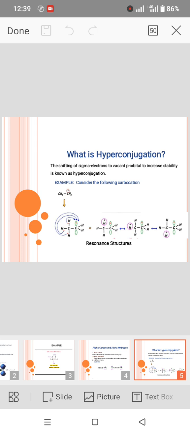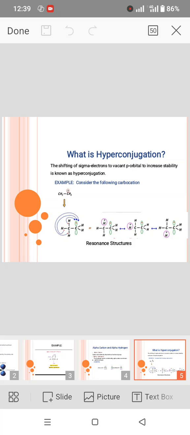We can say that hydrogen has given its sigma electron to the empty p orbital, and hence there is no bond between carbon and hydrogen after the transfer of its electron to the empty p orbital. The second possibility is that the other hydrogen atom may shift its sigma electron to the empty p orbital, and we get a new structure like shown in the example.